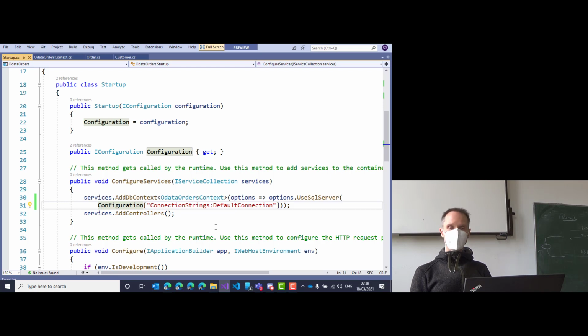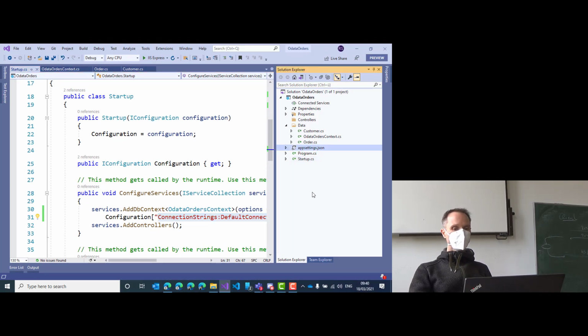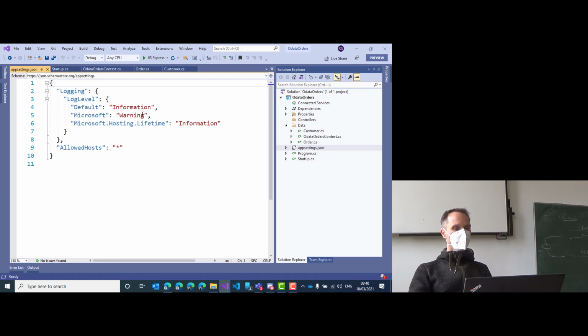There is one final step missing. Does anybody know what the last step is that we need to do? Yes? The connection string in app settings. Exactly that one. The connection string, this one, has to be added to our settings file. We have this app settings file here, and as you can see, no connection string yet.